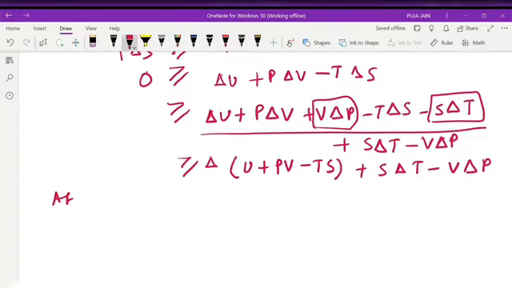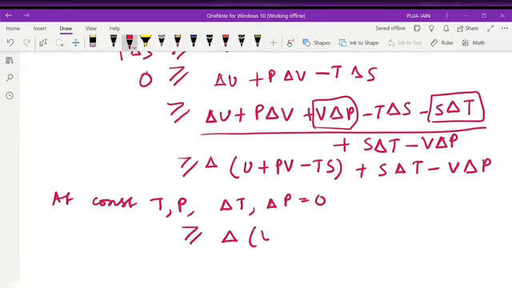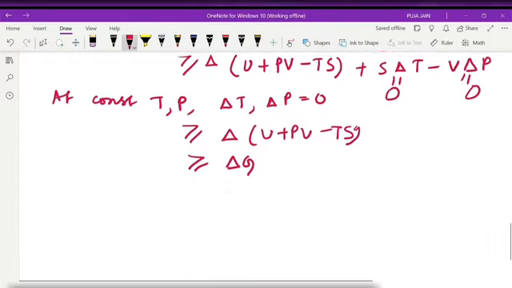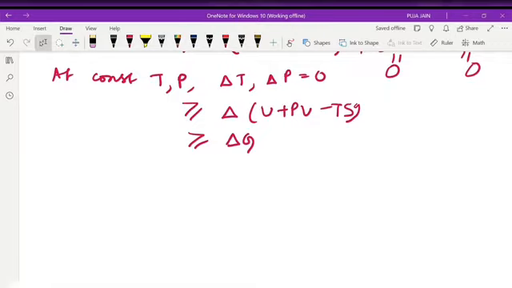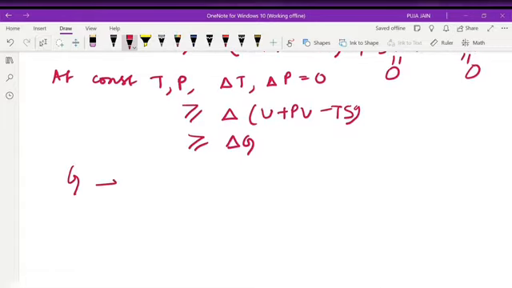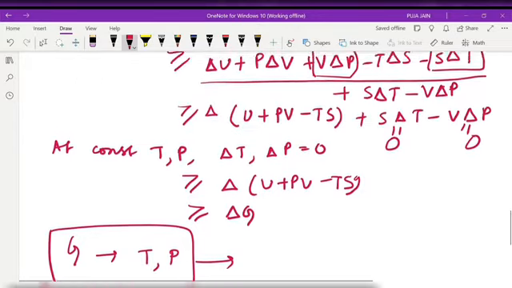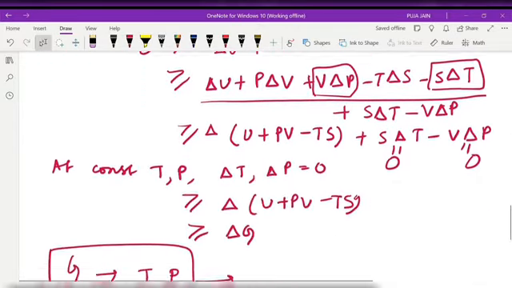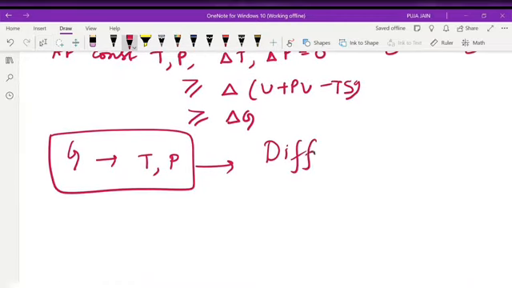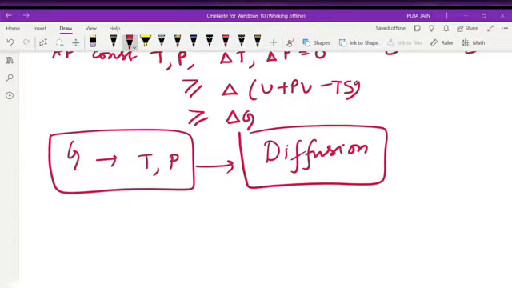Okay, at constant temperature and pressure, delta T and delta P will be equal to 0. So this can be written as del of U plus PV minus TS. These both quantities will be what? 0. So this is my delta G. In this way I am defining Gibbs free energy. Okay. So Gibbs free energy is defined at constant temperature and constant pressure, and it gives us the measure of the spontaneity. An example of spontaneity for Gibbs free energy can be diffusion. Diffusion occurs at constant temperature and at constant pressure.